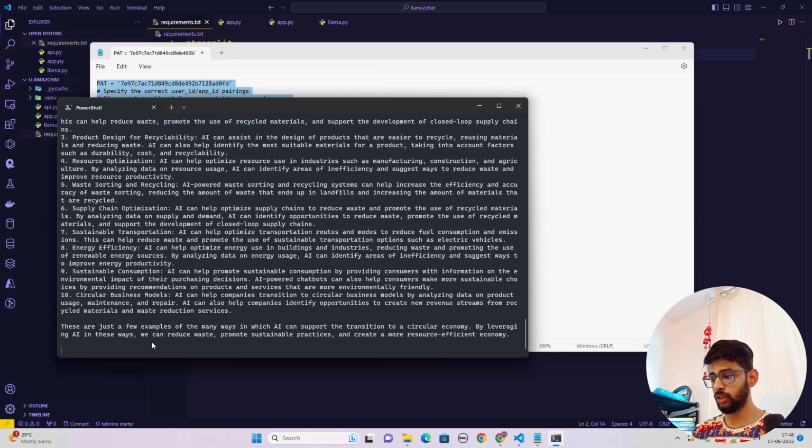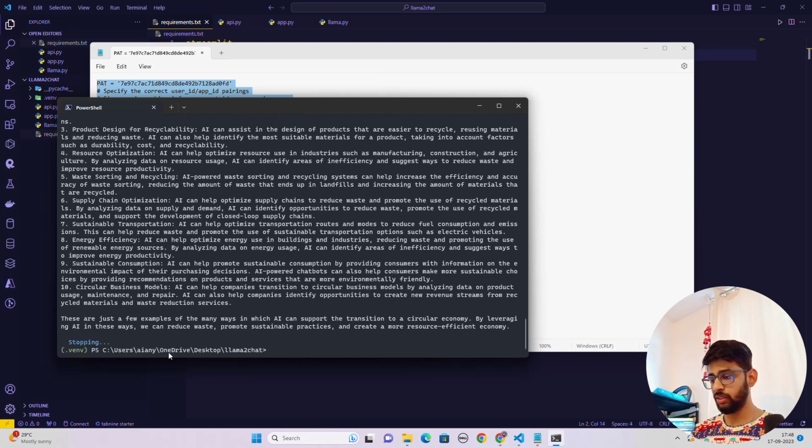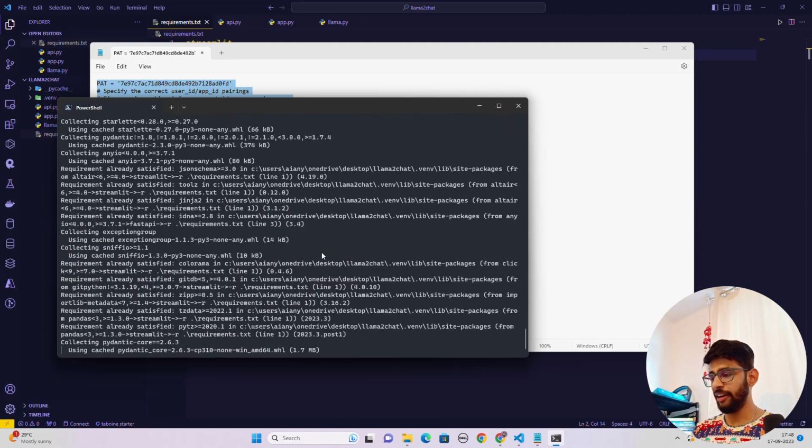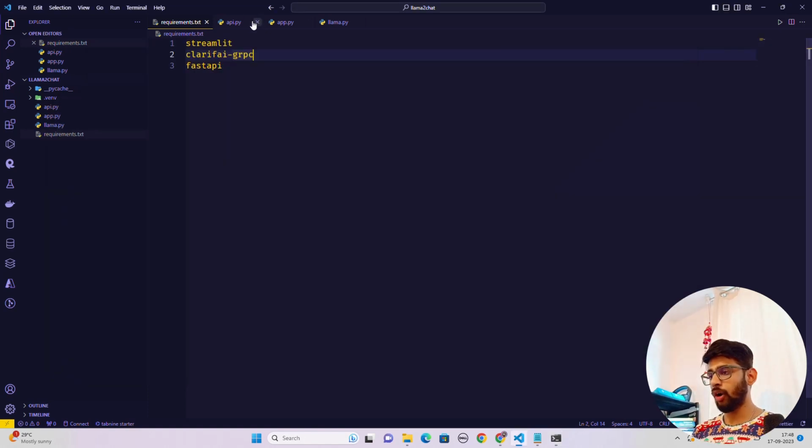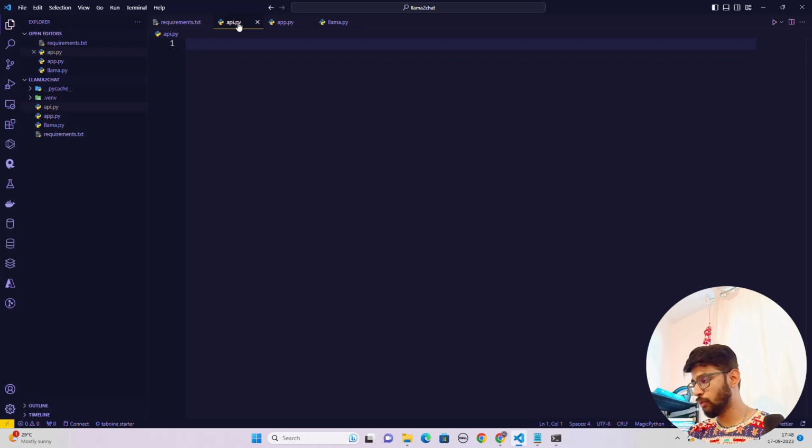Let me just do a control C. So, yeah, and I'm just going to do pip install requirements.txt. It will install all the FastAPI things. Did it install FastAPI? It's very fast. Okay. And now in this API.py file, what we have to do, we have to probably copy